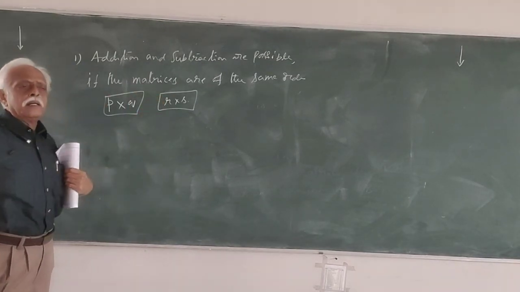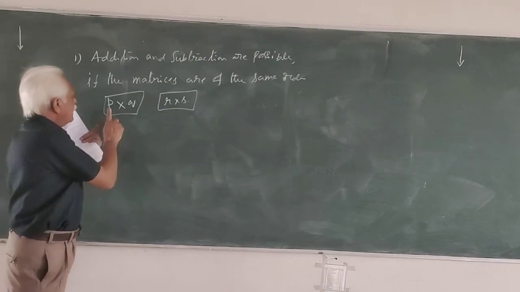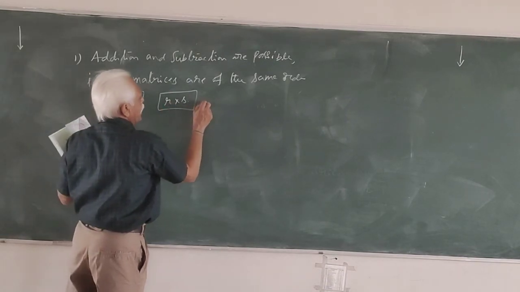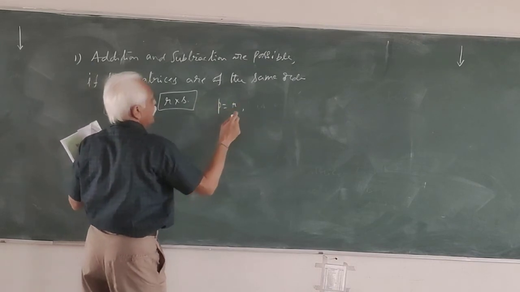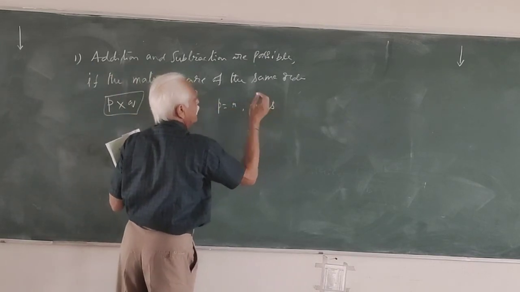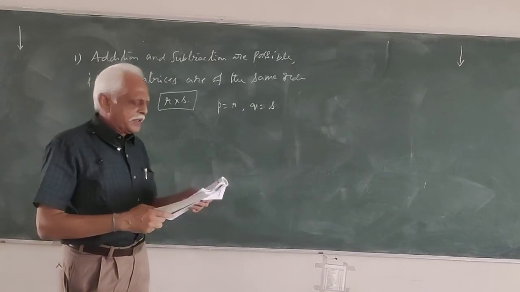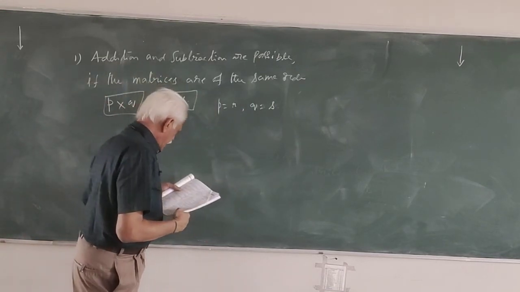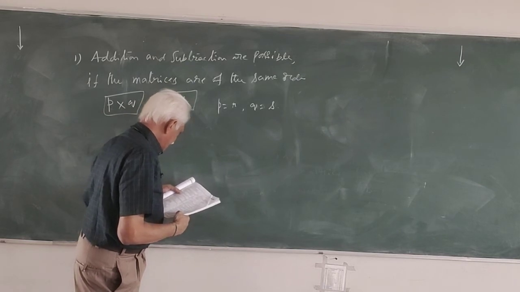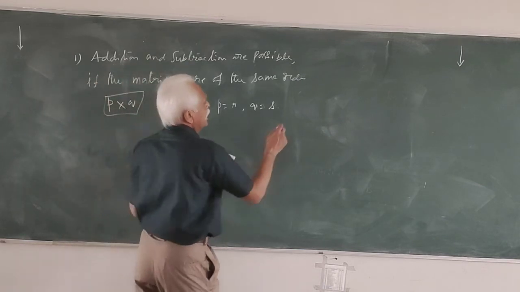They must be of the same order, meaning P must be equal to R and Q must be equal to S. So which option do we have? P is equal to R and Q is equal to S. You have the third option.